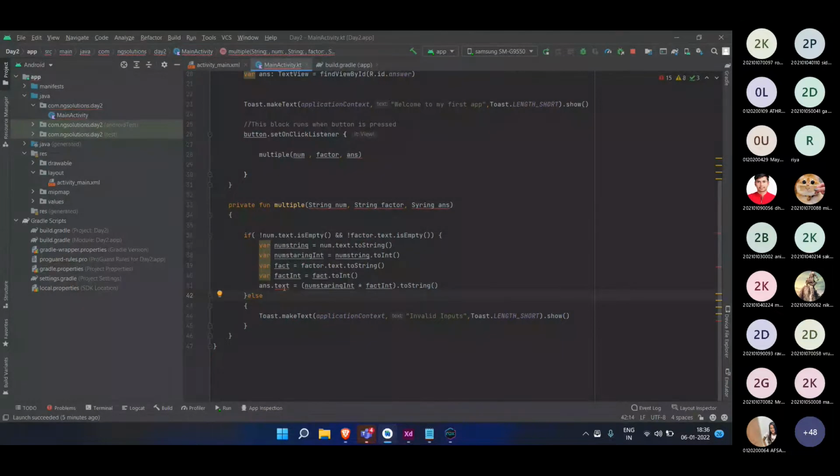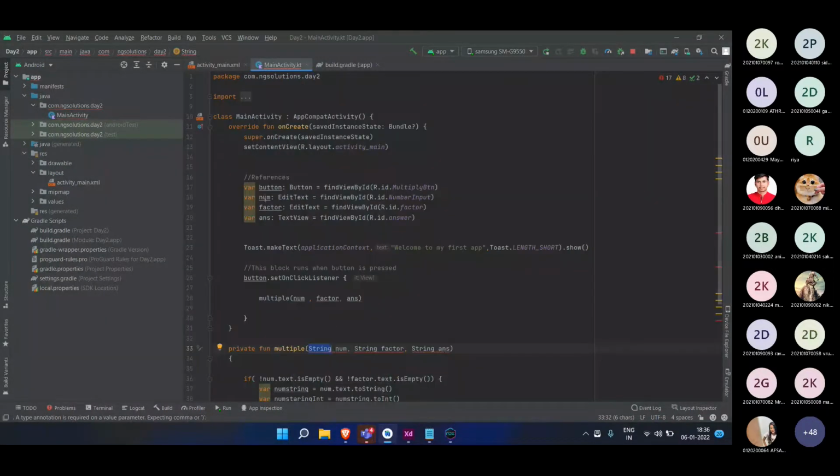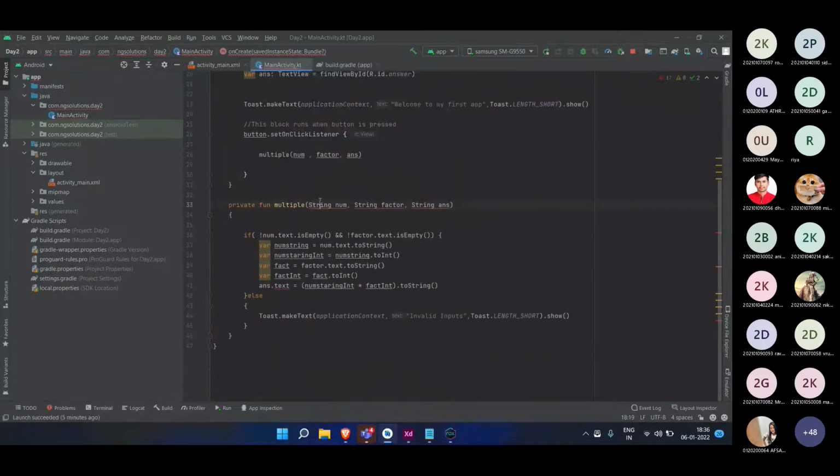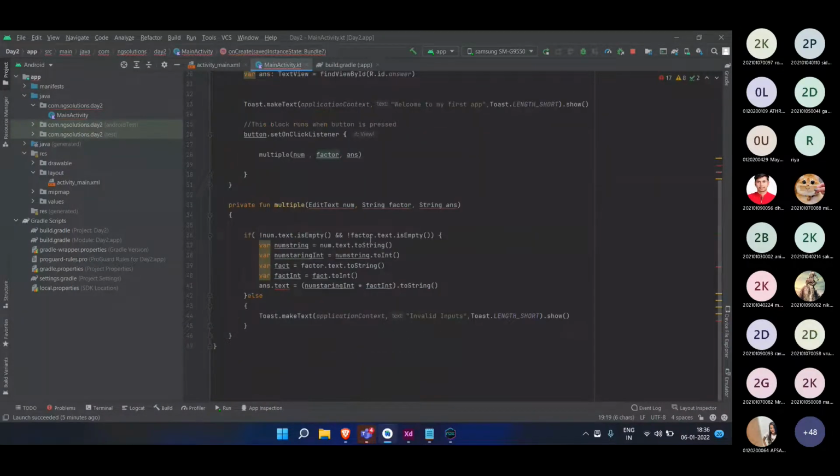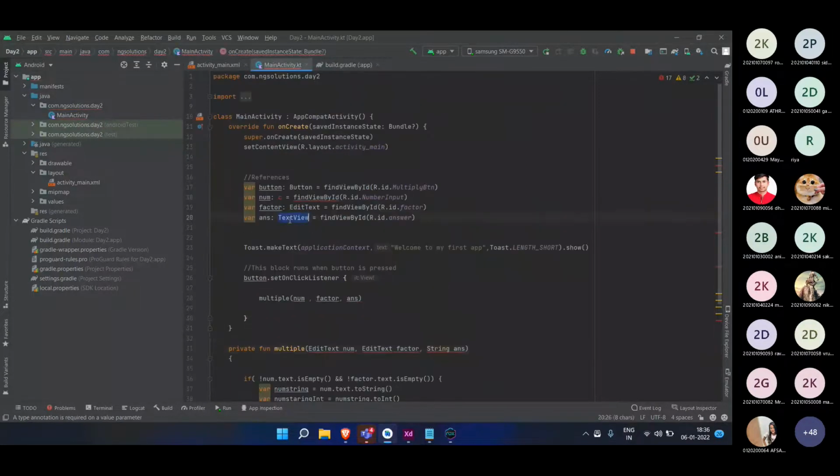Here you could see, okay, answer is also a string. Oh, I'm sorry, guys. It is not the string. It is a num. If I scroll over here, you can see num is nothing but EditText. So I need to write EditText over here. Same with the factor. And for the answer, you can use Text here.